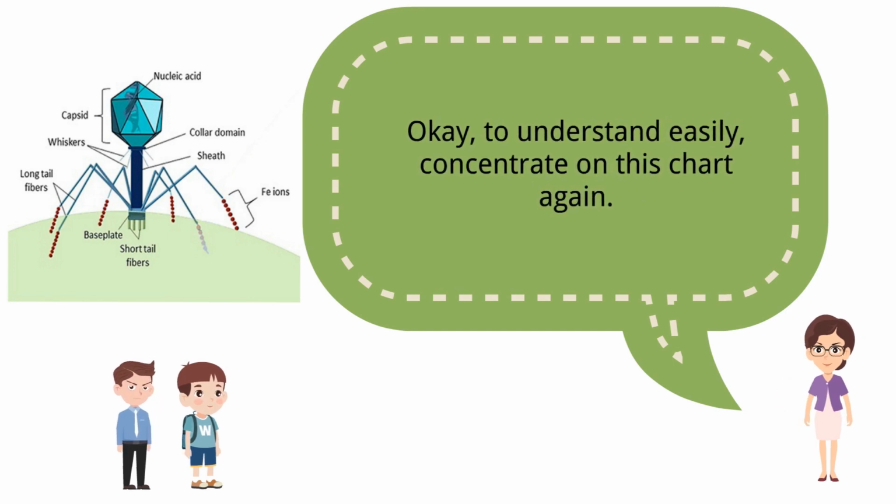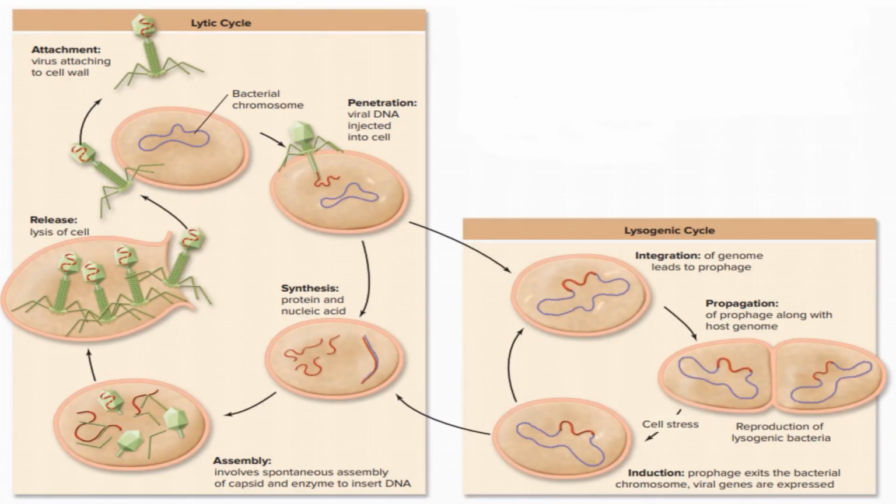Okay, to understand easily, concentrate on this chart again. Two regulatory proteins are produced from the viral genome soon after infection. If the protein responsible for integration is expressed, then the lysogenic cycle begins. Then, integration of the genome leads to prophage. Then, the bacterial cell replicates itself with an integrated viral genome until these cells get stressed and enter the lytic cycle once again.